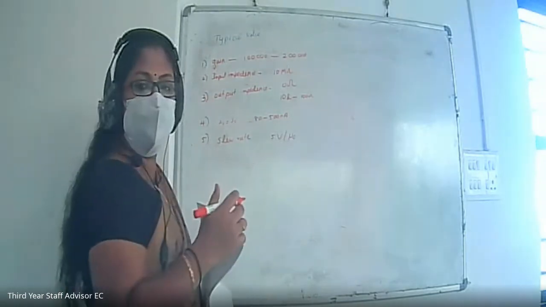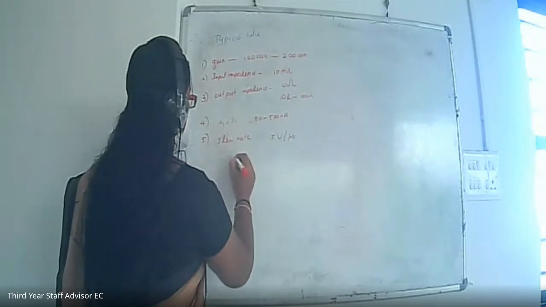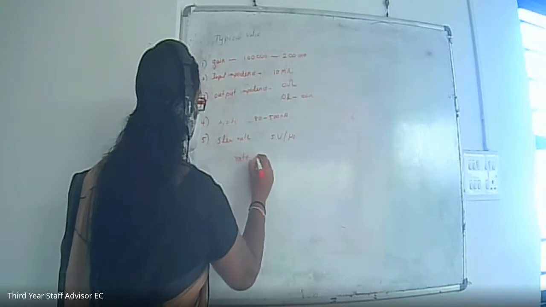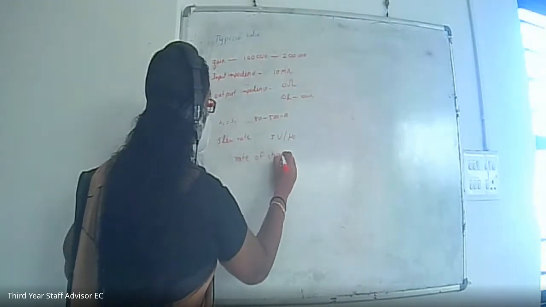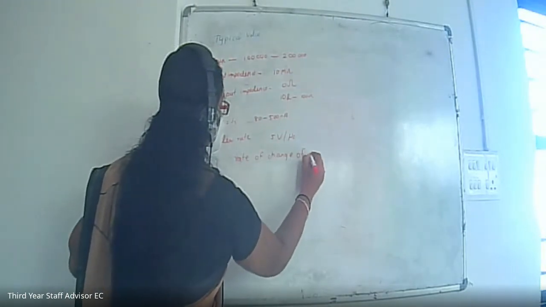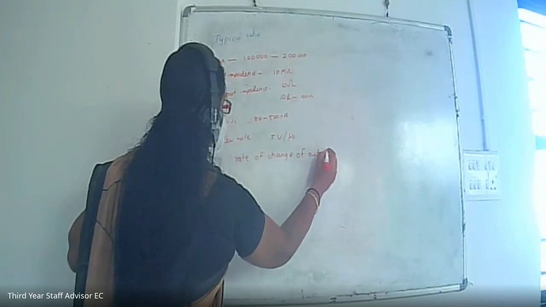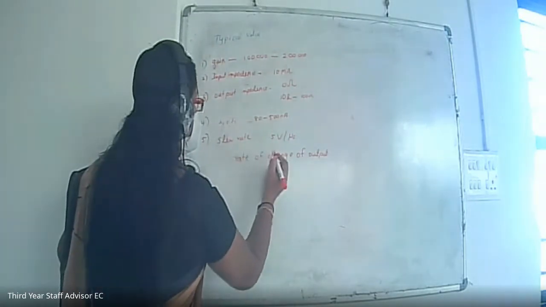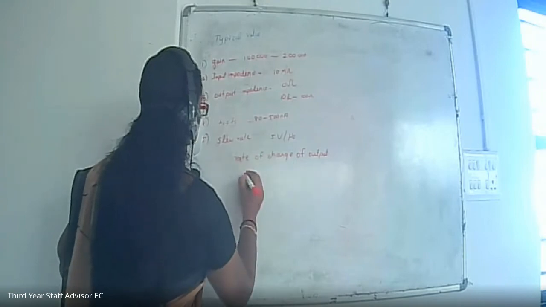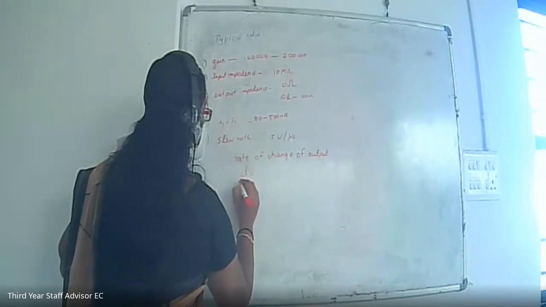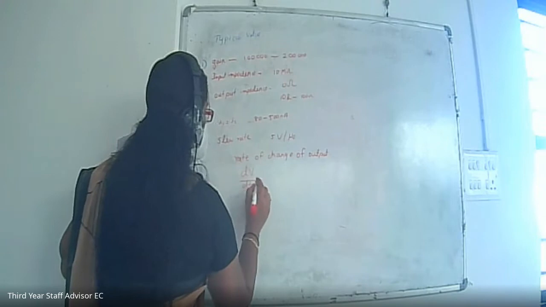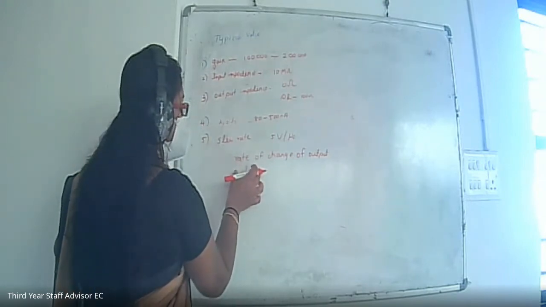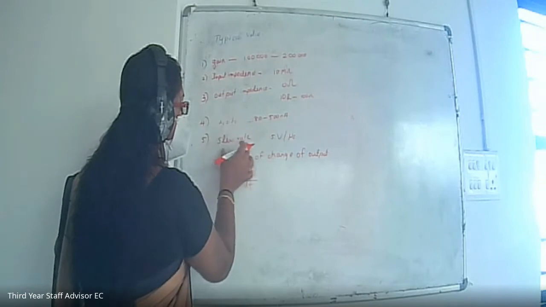Slew rate represents the rate of change of output. Since it is specified in terms of rate, it can be represented by dV by dt. With respect to time, how the output voltage is changing is what slew rate indicates.